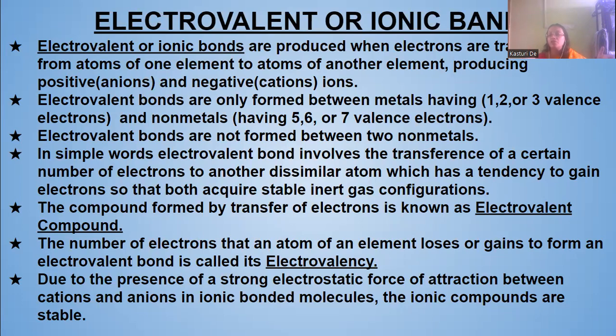When there is transference of electrons from one atom of an element to another atom of another element, there is an electrostatic force of attraction, because one positive ion is created and one negative ion is created. Unlike charges attract each other, and this attraction creates an electrostatic force of attraction. That makes the ionic bond or electrovalent bond very stable. Clear now?